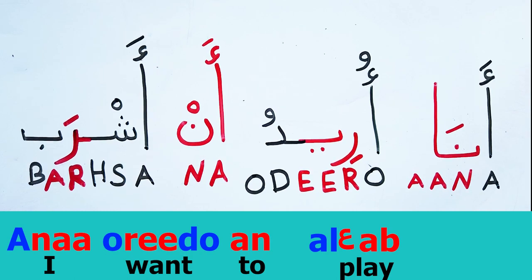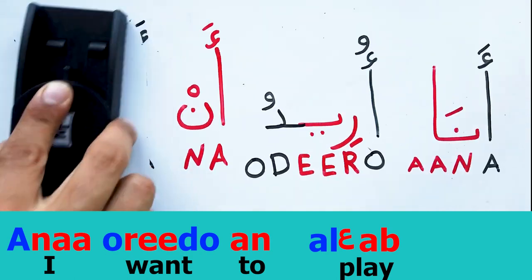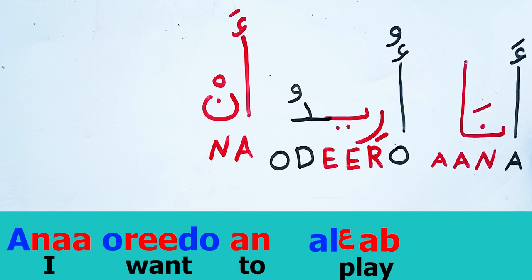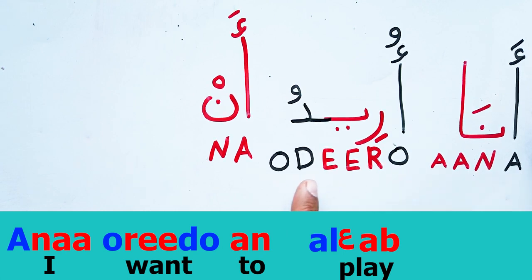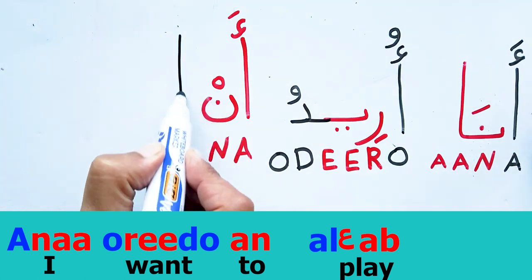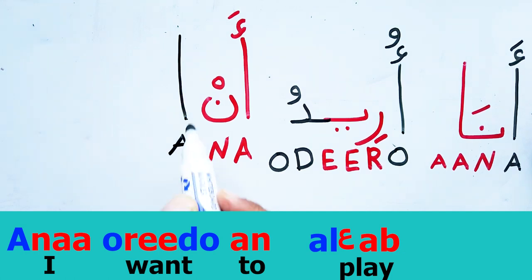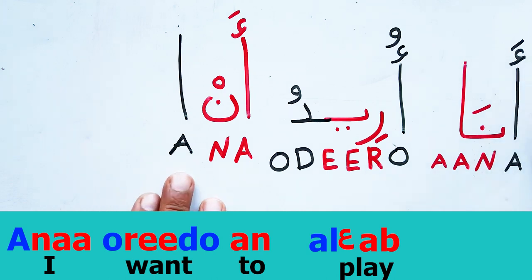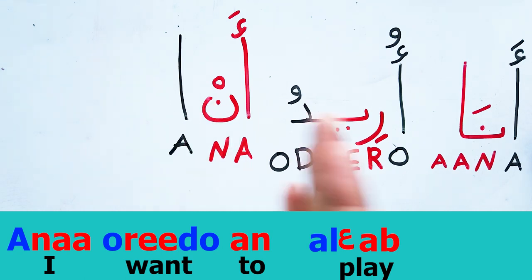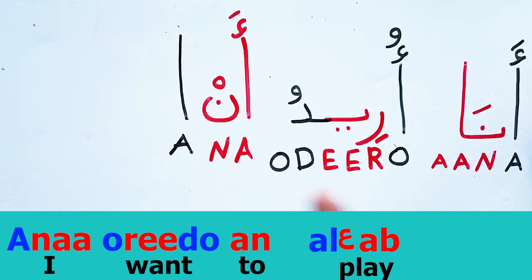أنا أريد أن ألعب. ألعب. I want to play. ألعب. The sound of A. This letter here sounds like A too, like this one, okay? But we're gonna talk after in other classes why this one sounds like this and why this one sounds the same. However, they have different shapes. But just remember, both of them have the same sound.